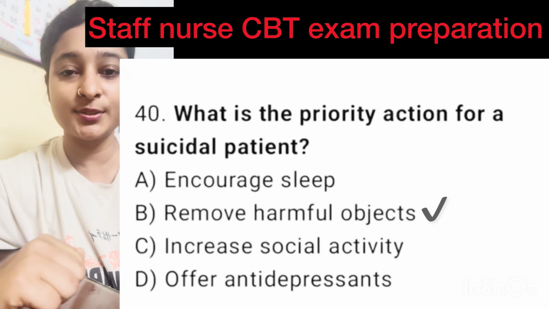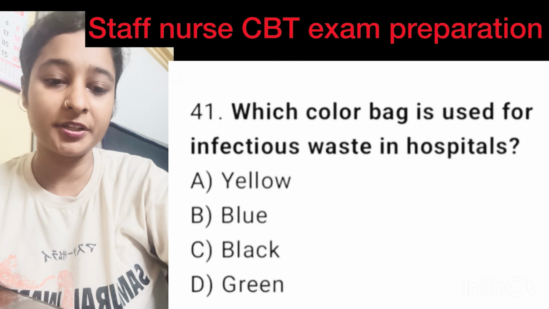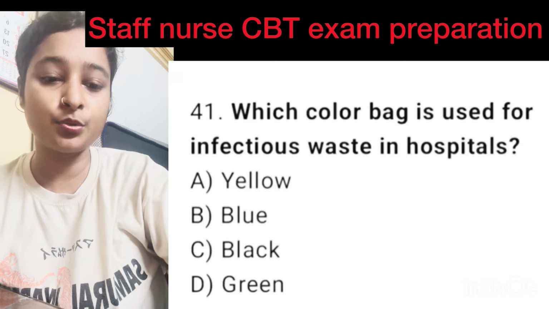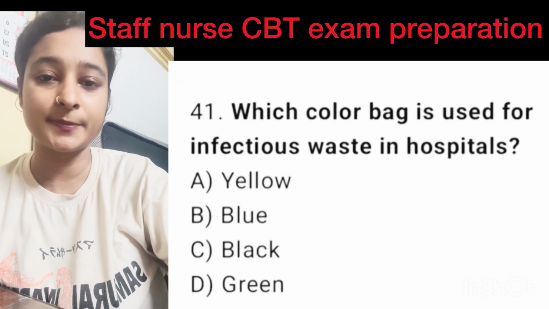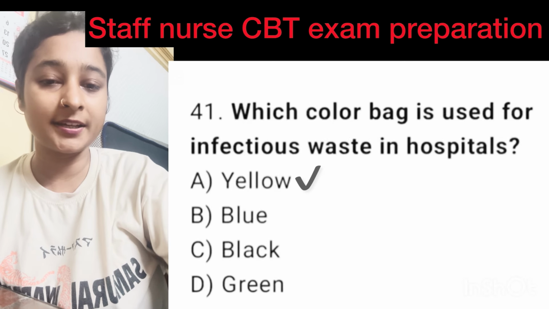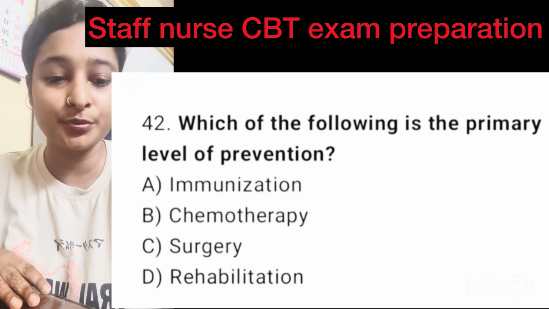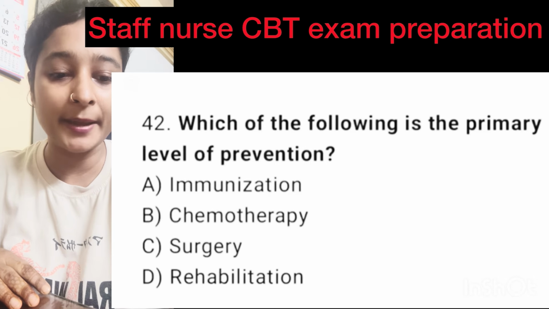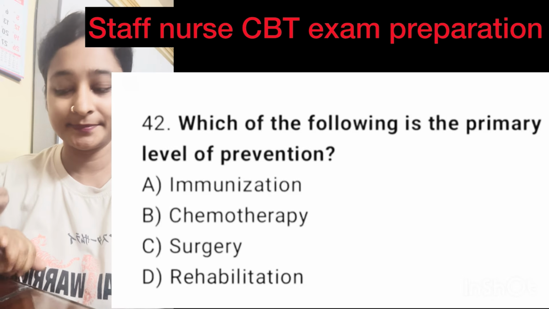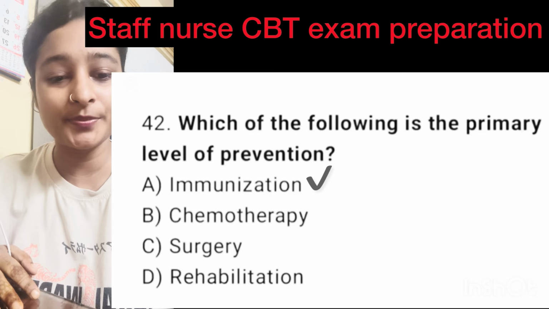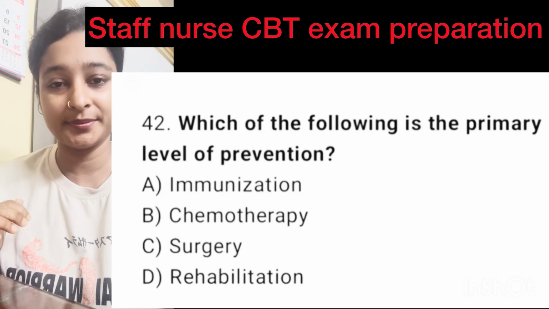Here right option is option B, remove harmful objects. Question number 41, which color bag is used for infectious waste in hospital? Here correct option is option A, yellow. Question number 42, which of the following is the primary level of prevention? Here correct option is option A, immunization.